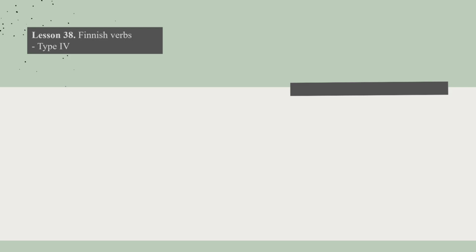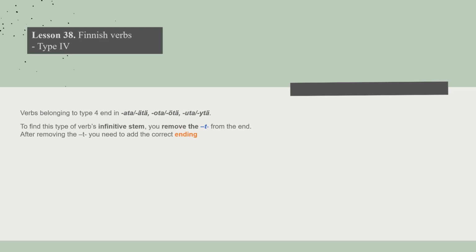In this lesson, we're going to learn the verb type 4. This type consists of verbs that end in the following endings. To find this type of verb's infinitive stem, you remove the T from the end. After removing the T, you need to add the correct ending. Notice that the third person singular does not have an ending at all.